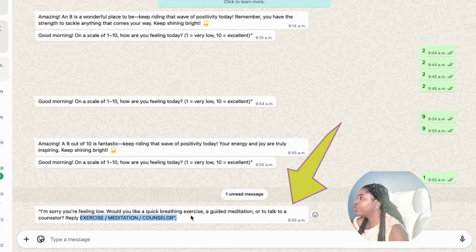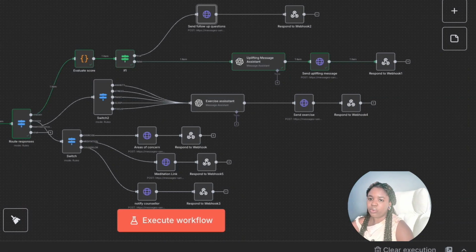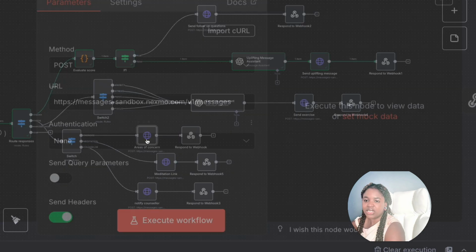I'm like, okay, I'm sorry you're feeling low. Would you like a quick breathing exercise, a guided meditation, or do you want to talk to a counselor? Based on the response they provide, whether it's exercise, meditation, or counselor, this response is again picked up by the webhook and routed back here. This time, instead of going to the check-in, it's going to come to coping, because now we are asking for coping strategies. Based on the response that comes through, it routes into a different branch.